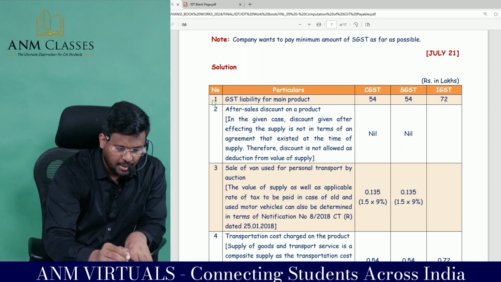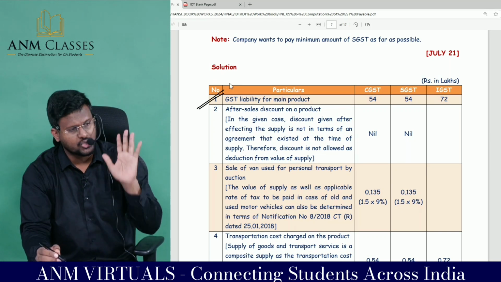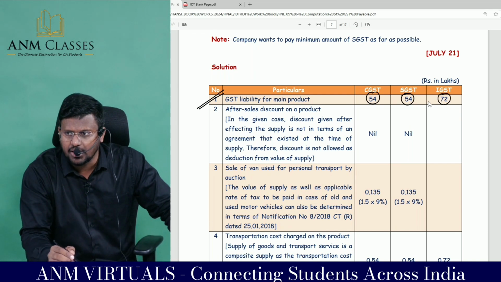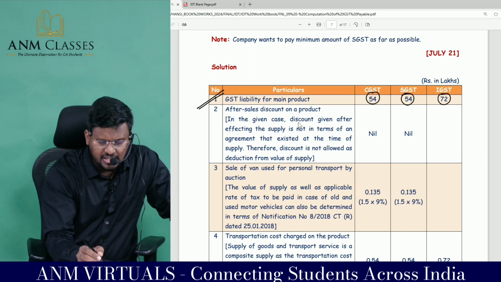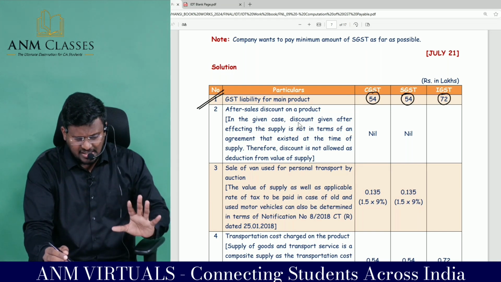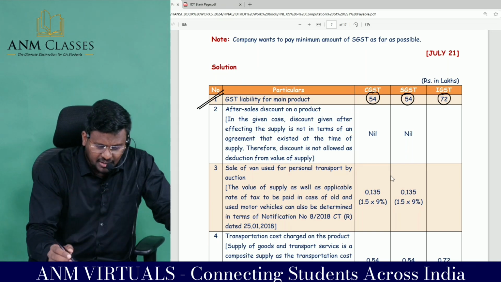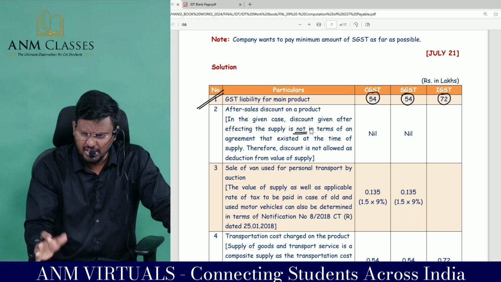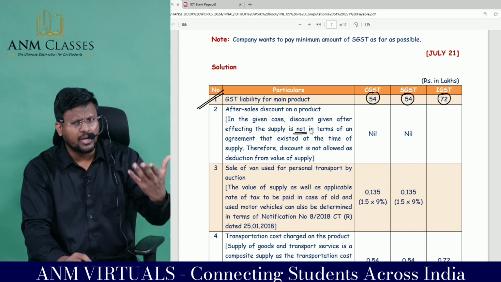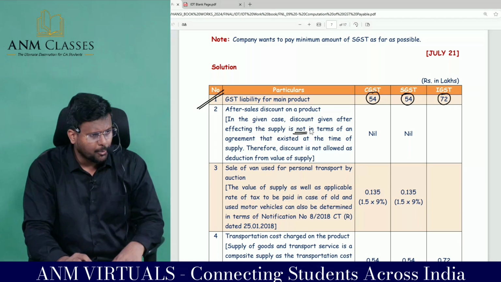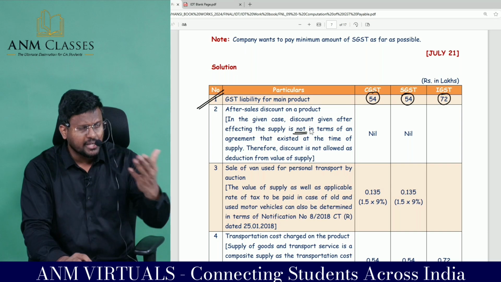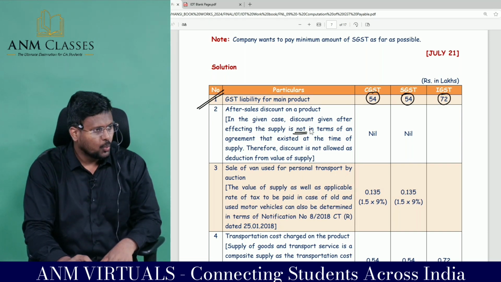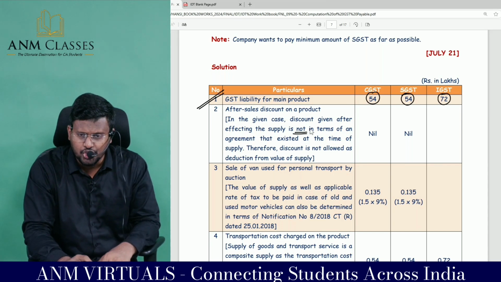Now, the GST liability for the main product, they themselves have given in the question: CGST 54 lakh, SGST 54 lakh and IGST 72 lakh. After-sale discount on a product. In the given case, the discount given after effecting the supply is not in terms of an agreement. There is no agreement. The company suddenly decided that we are going to stop the supply of the product from December onwards. So the company is saying to the dealer that whatever stock you are having, try to clear it as quickly as possible. We are ready to pass on to you a gift of discount of how much?